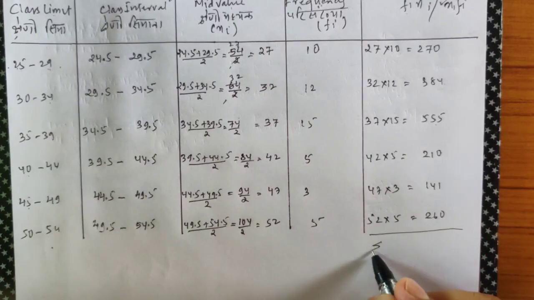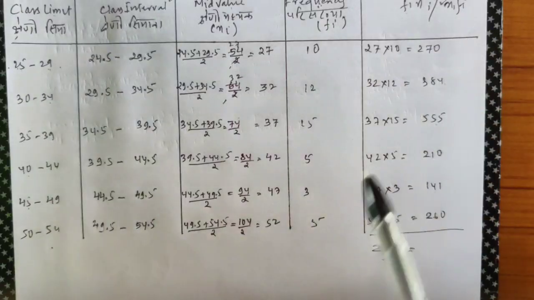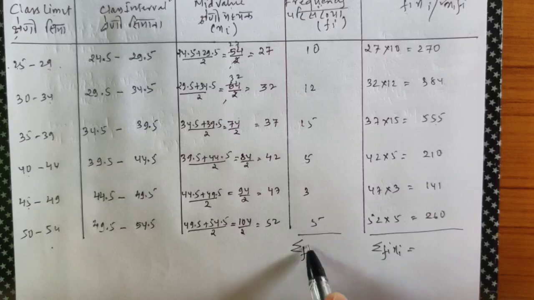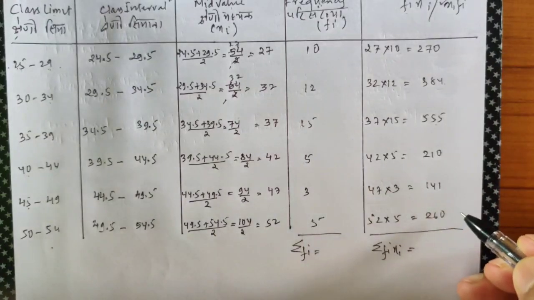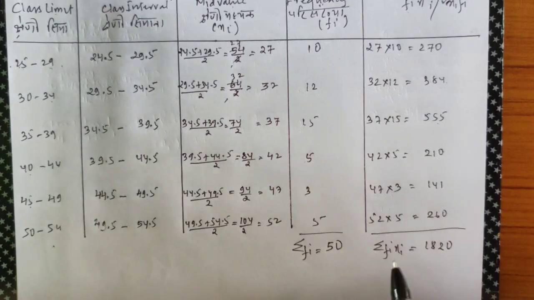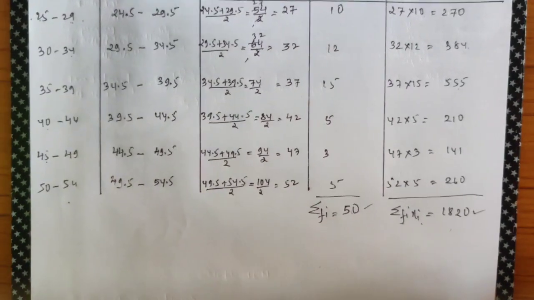Now I need summation fi xi. According to the direct method, I'll need summation fi also. I need this one also. Add these in the rough work and show it to me. So after addition, I'll see that summation fi xi is this much, summation fi is 50. I said I want rough work. Without rough work, I'm not accepting your homework.